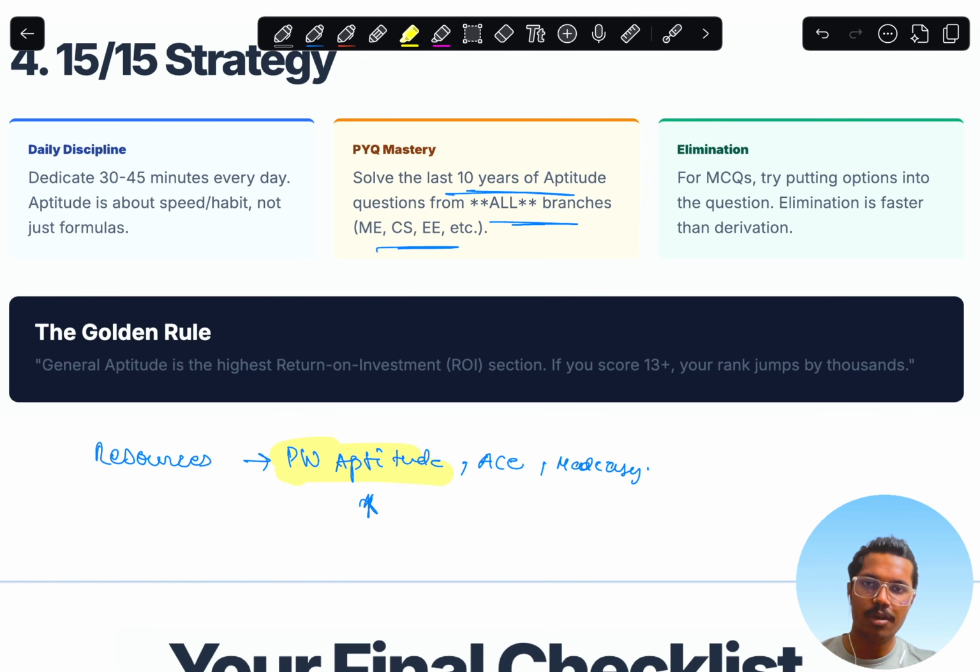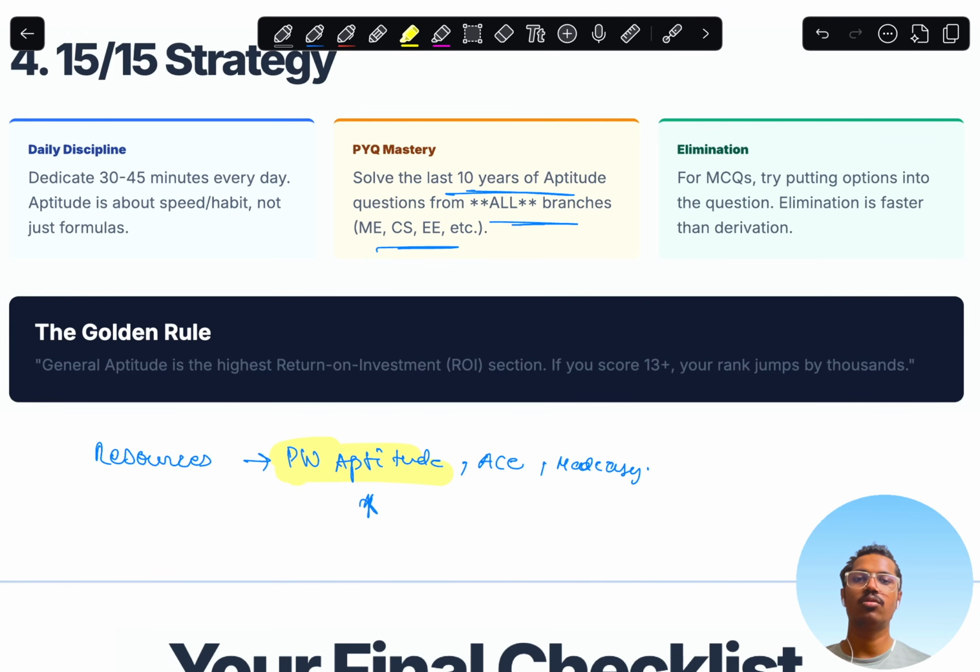If you are able to complete it, 60% is more than enough. And try to give as many mocks as you can in this last period of time. The golden rule is basically that general aptitude is the highest return of investment in each section. It is like getting 13 plus marks. If you can just give 10 days dedicatedly to this, you can directly get 13 marks.